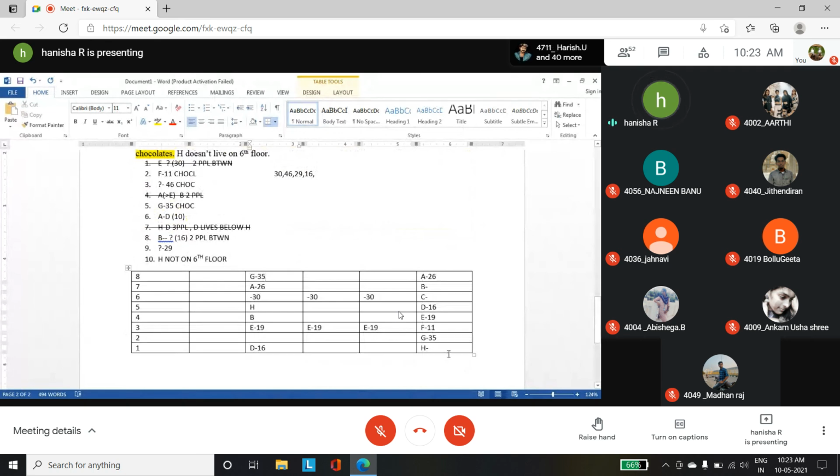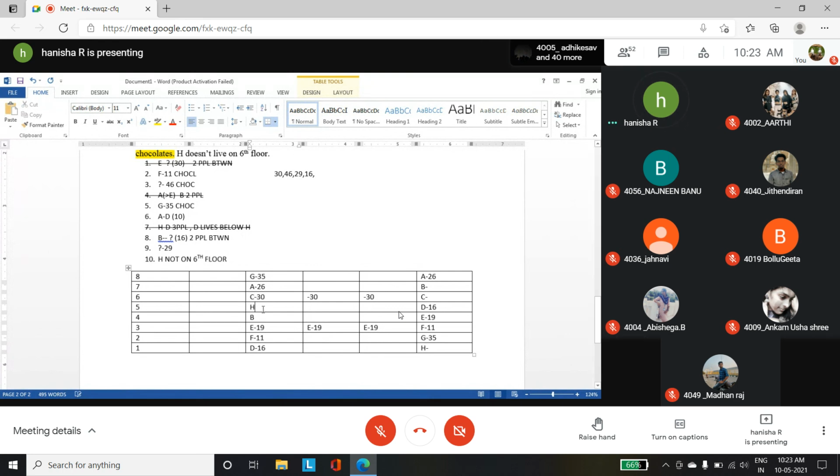And the other person, the highest person, has 46 chocolates. So obviously you can't have F there because they have clearly given that F has 11 chocolates. So I will mark the position of F over here. He has 11 chocolates. So the person who will come over here is C because C has 30 chocolates.